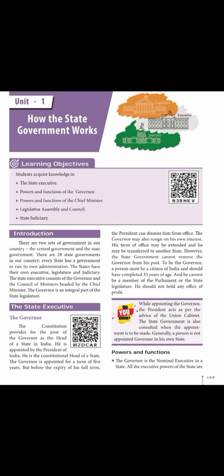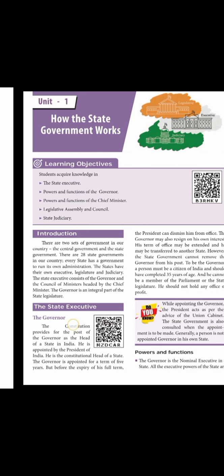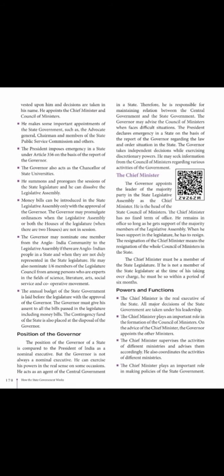Now, powers and functions. What powers and functions does the governor have, what function is he doing? The governor is the nominal executive in a state. All the executive powers of the state are vested upon him and decisions are taken in his name. He appoints the chief minister and council of ministers.